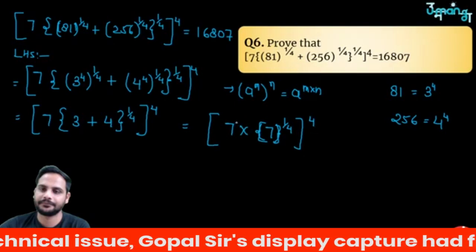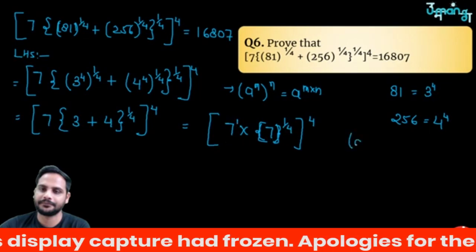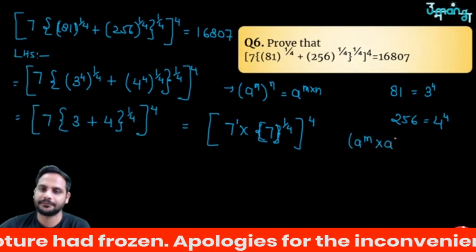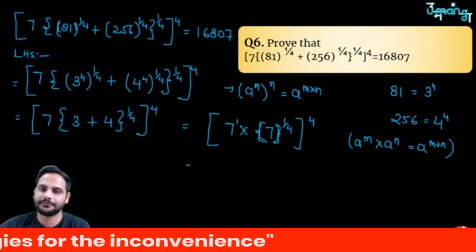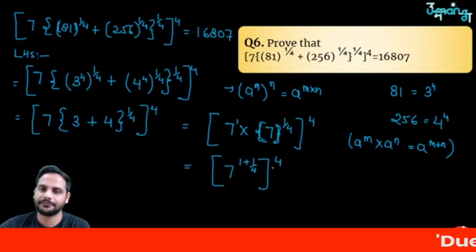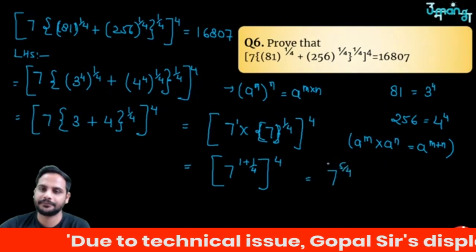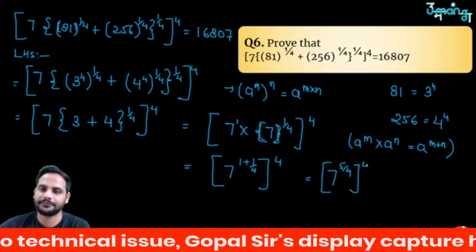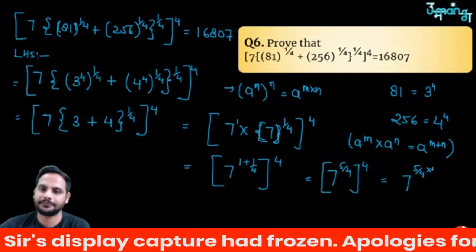So here 7 means 7 raised to the power 1 and here 7 raised to the power 1 by 4. If I use the identity a raised to the power m into a raised to the power n is equal to a raised to the power m plus n, this will become 7 raised to the power 1 plus 1 by 4, whole raised to the power 4. And 1 plus 1 by 4, after taking LCM, will be equal to 7 raised to the power 5 by 4, whole raised to the power 4, and this will give you 7 raised to the power 5 by 4 into 4.